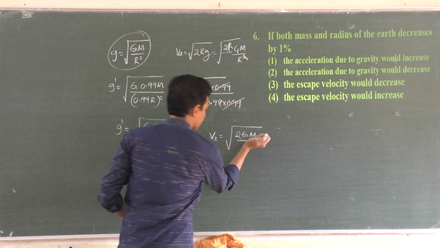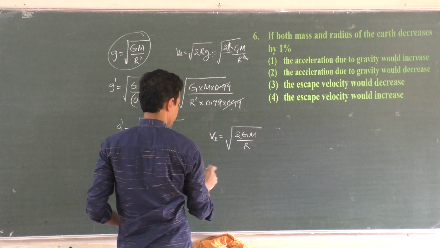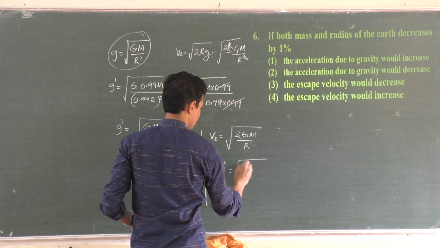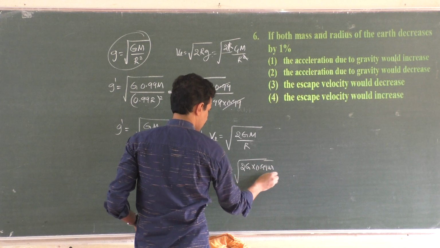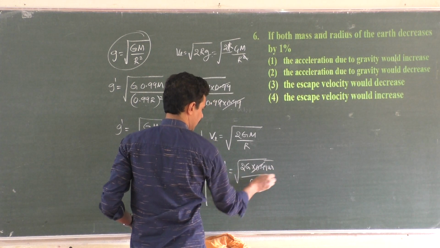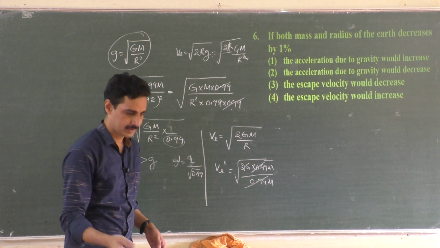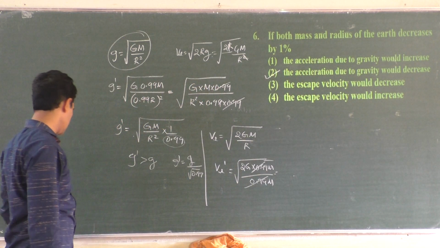No, 2GM by R, the 1 R has been cancelled, 2GM by R. Okay, now the new escape velocity V dash is equal to square root of 2G, mass is 0.99 M, radius is 0.99 M. Now you don't have a problem with this one, it remains the same, right? Escape velocity wouldn't change, but acceleration due to gravity would increase. That is the option. So you have to try for both.